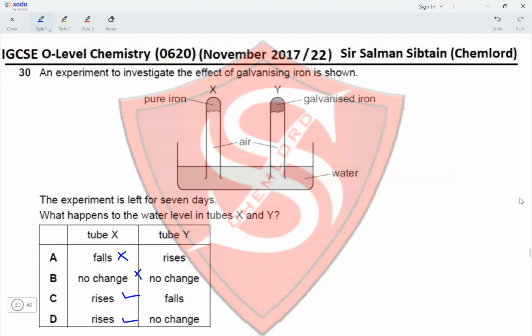And what will happen to the water level in tube Y? We have options that it would fall and no change. It cannot fall because nothing is being pushed into the water. So no change would be the correct answer here, making option D the correct option for this question.